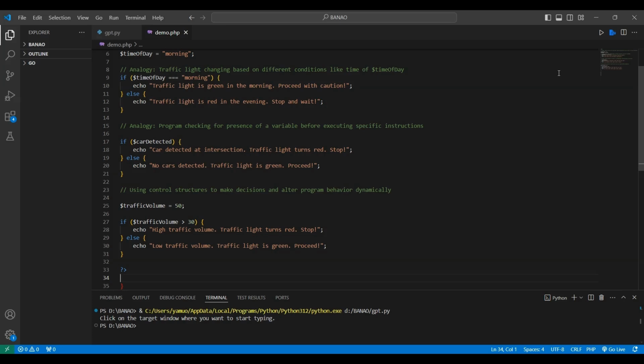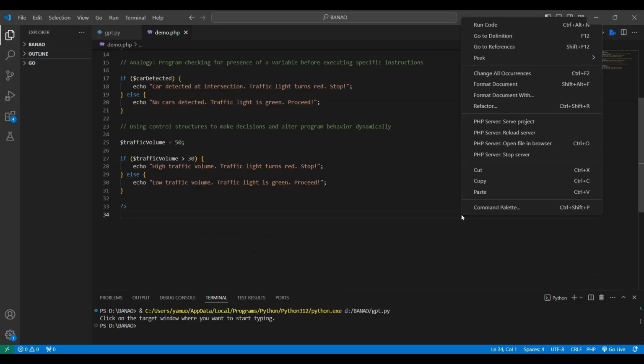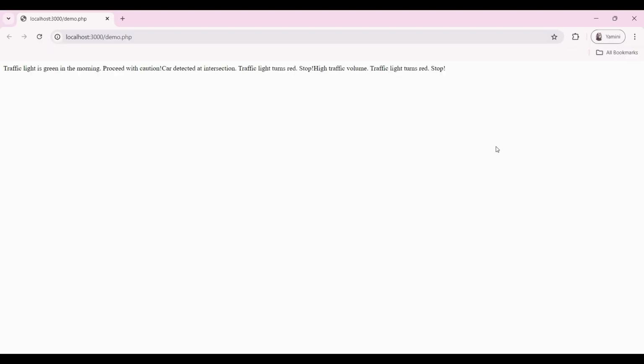This demonstration underscores how control structures allow the program to dynamically adjust its behavior based on different conditions, resembling the adaptive nature of traffic lights in response to varying traffic scenarios. By mimicking real-world scenarios like traffic management, developers can better conceptualize and implement control structures effectively in their code to enhance decision-making and program flow control.